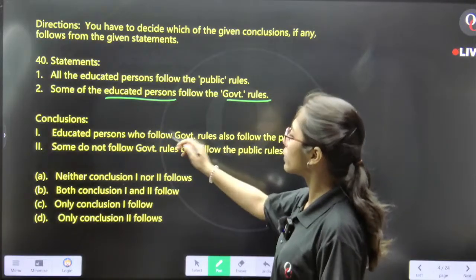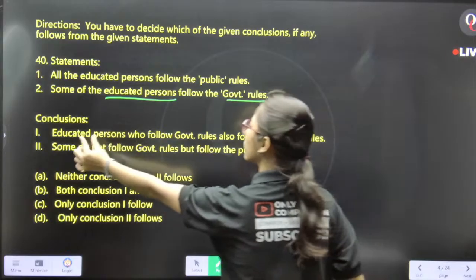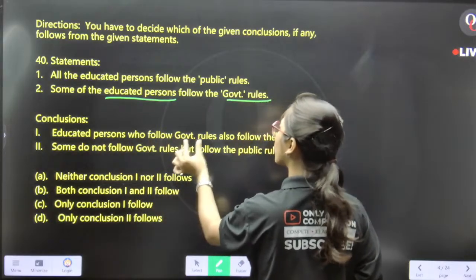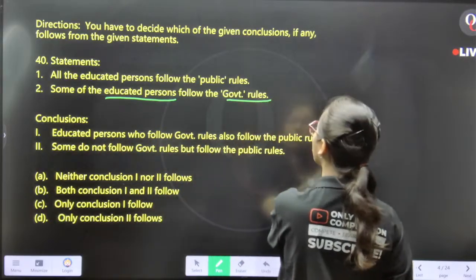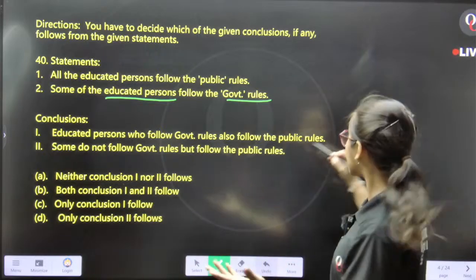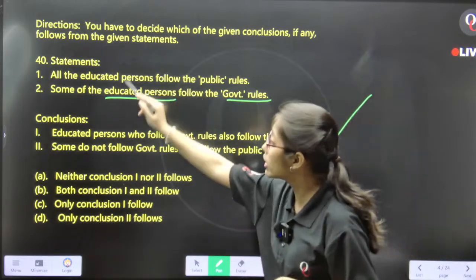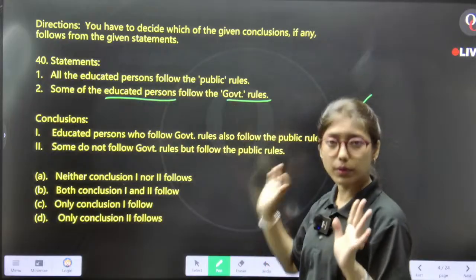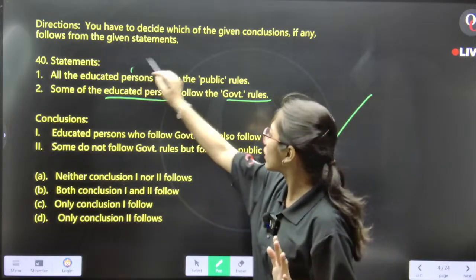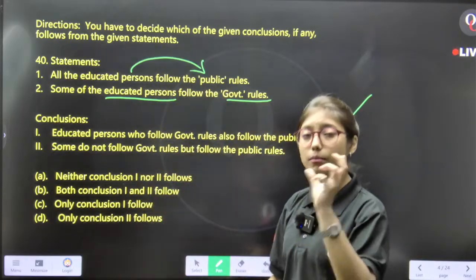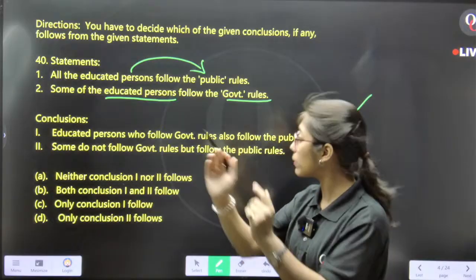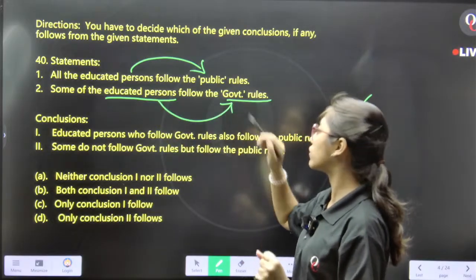Come to the first conclusion here. Educated persons who follow government rules also follow public rules. Yes, this is correct, because all the educated persons follow public rules, but some of them follow government rules.